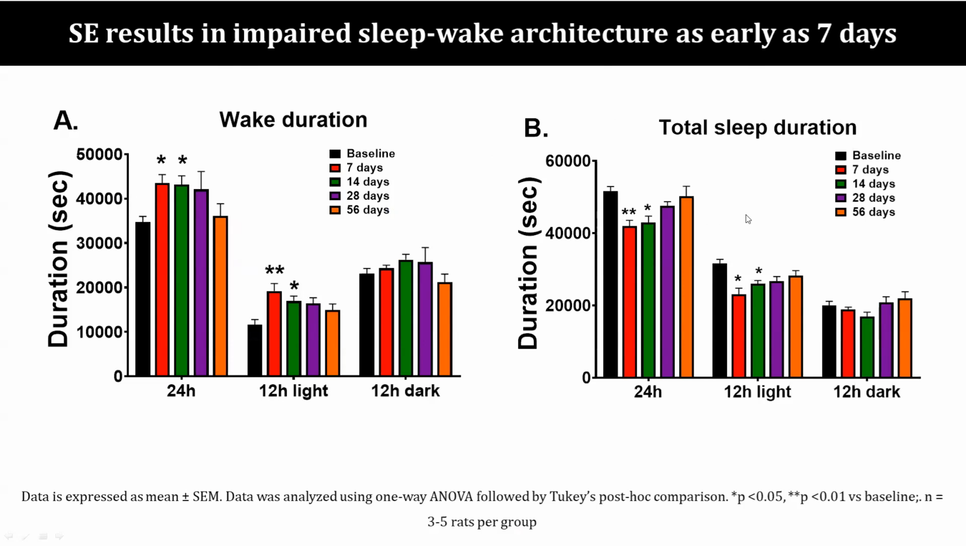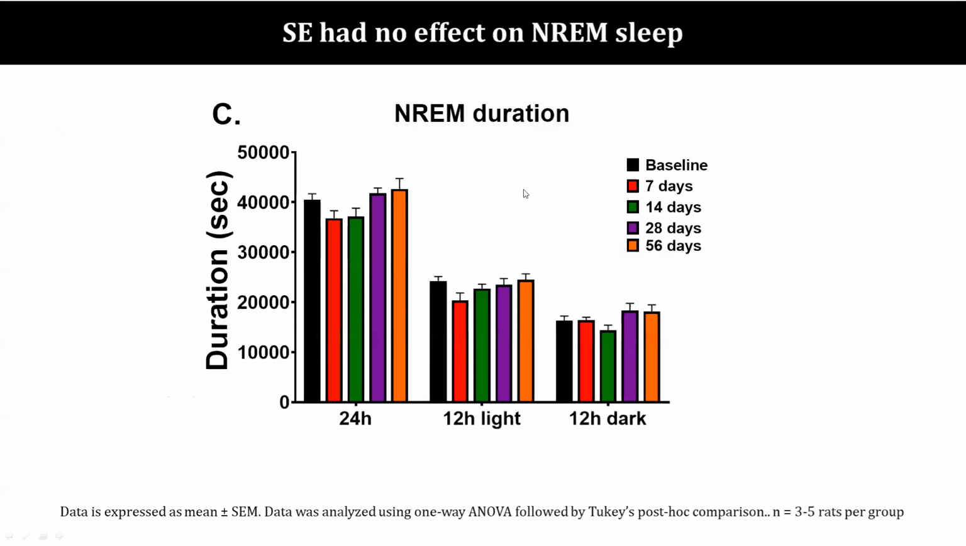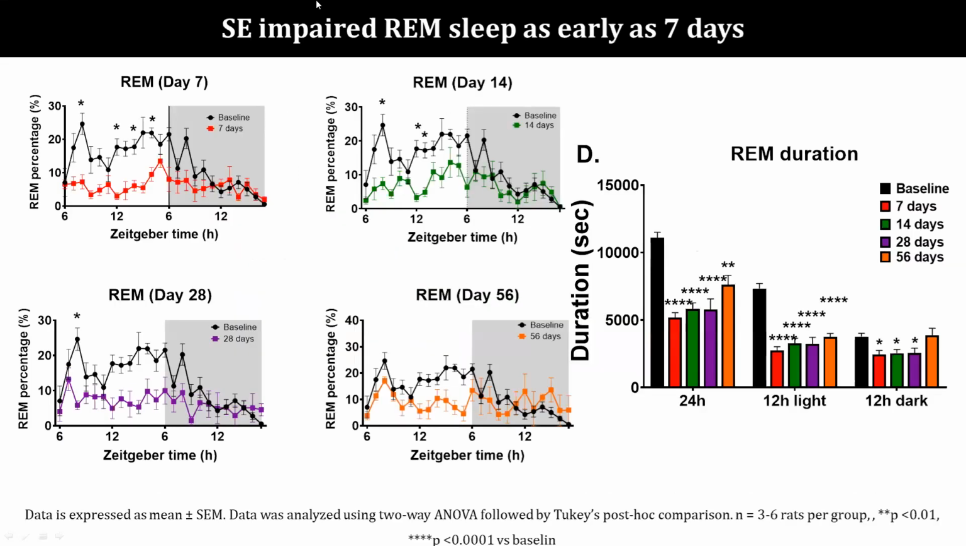To understand which sleep stage was affected, we looked into NREM and REM separately, and we found that NREM was not affected, whereas REM was significantly affected on day 7, 14, 28, and it even persisted on day 56. Unlike wake, which was seen only on day 7 and 14, that is only during the latent phase, REM was affected from day 7 and persisted even on day 56 of the recording.